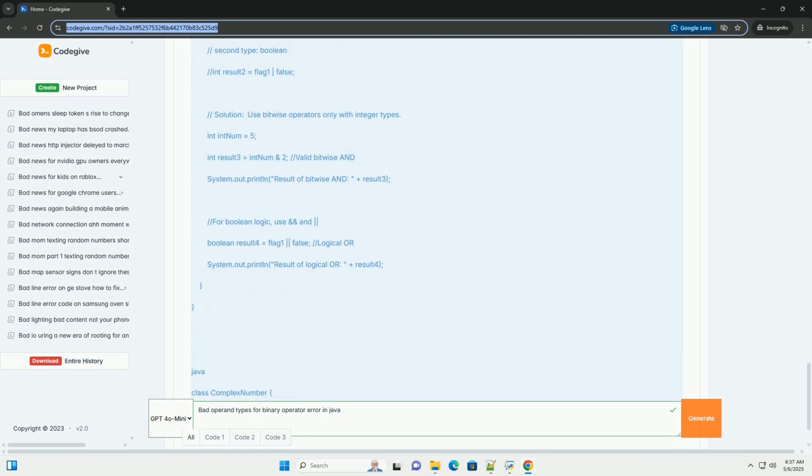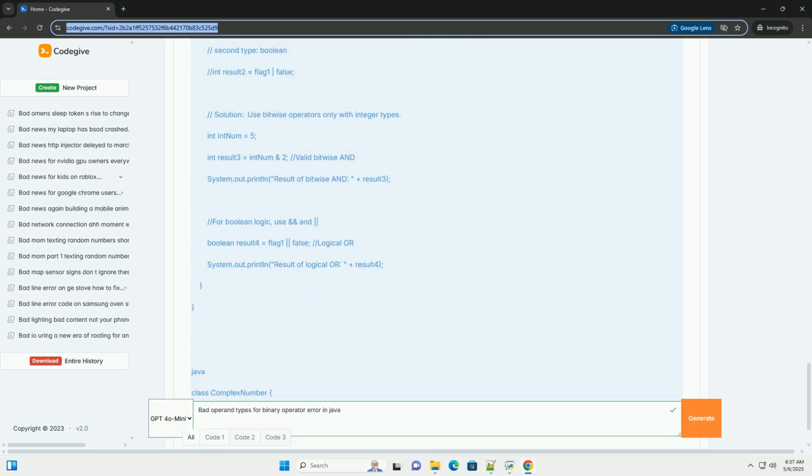6. Autoboxing/unboxing issues, less common, but possible. Java performs automatic boxing and unboxing between primitive types, like int, and their corresponding wrapper classes, like Integer. However, be mindful of potential null pointer exception issues when unboxing a null Integer object, as well as situations where the operator's required type is not met.